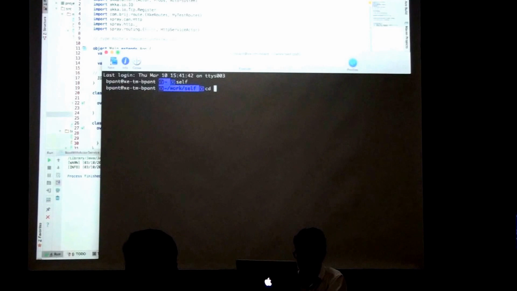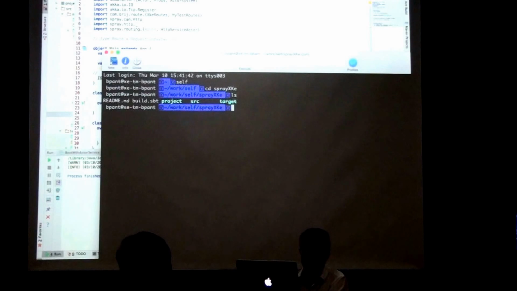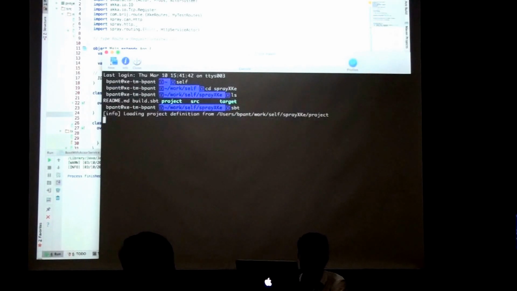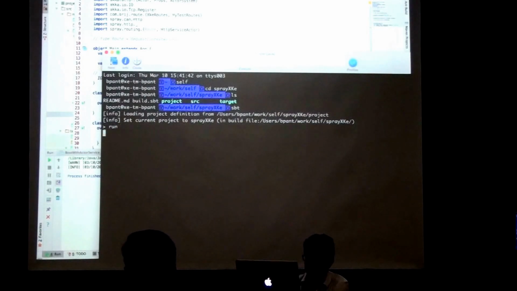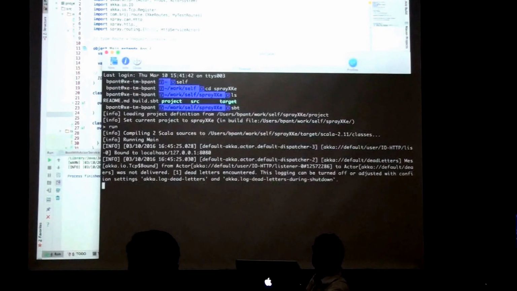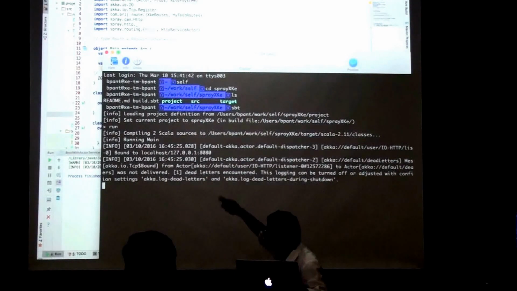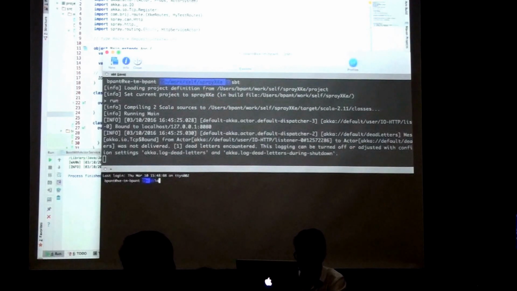Here my project is here, so I'll just run the sbt command. Alright, let's start compiling things. It might have started somewhere. Bound to localhost 2780. Right? Let us see.